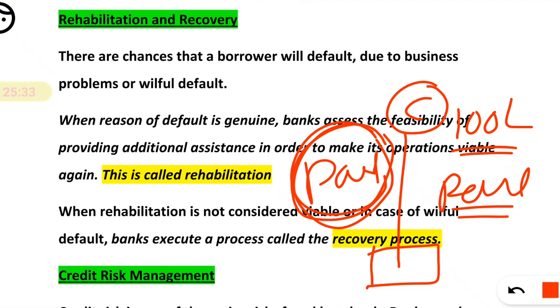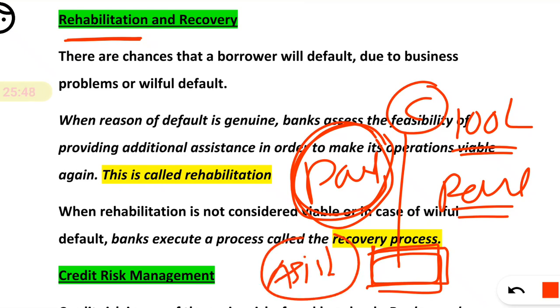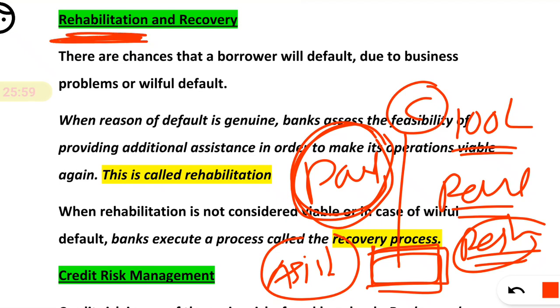So it is a genuine case. In such a situation, the bank will have to analyze and provide additional assistance. The bank will either restructure the loan, or give some package as per the announcement from the government. So this is basically the rehabilitation process.